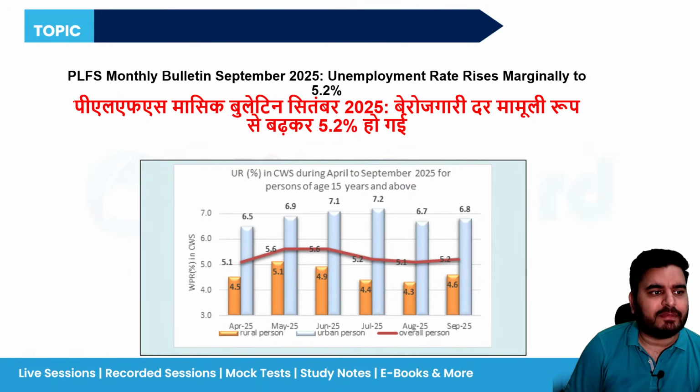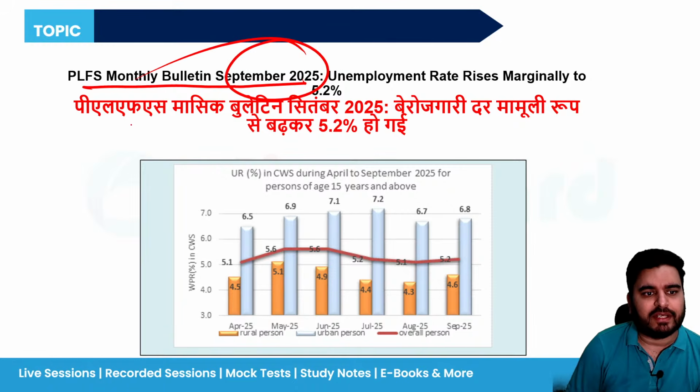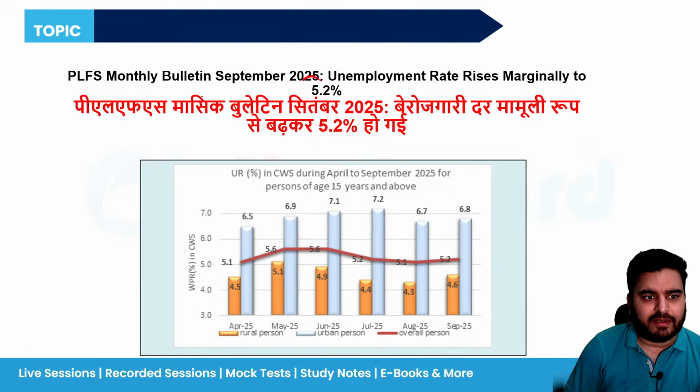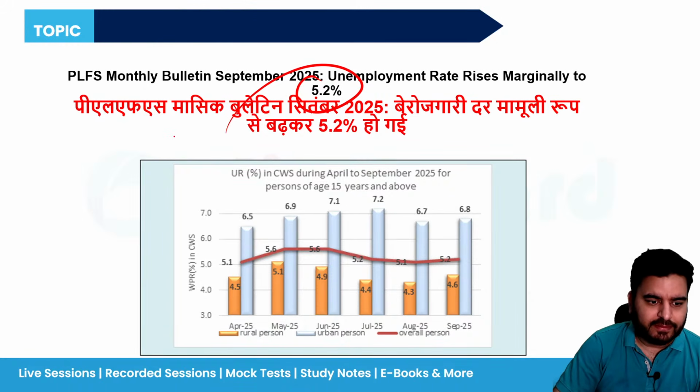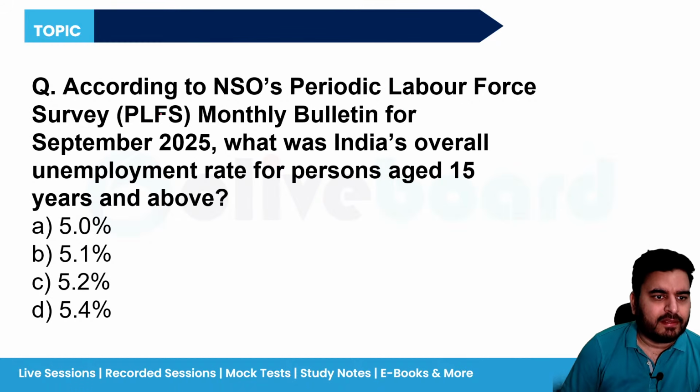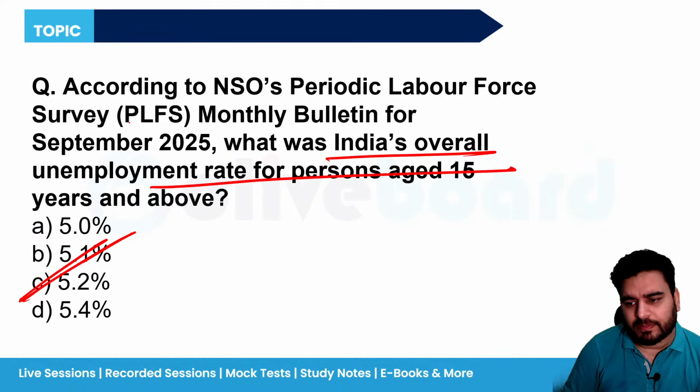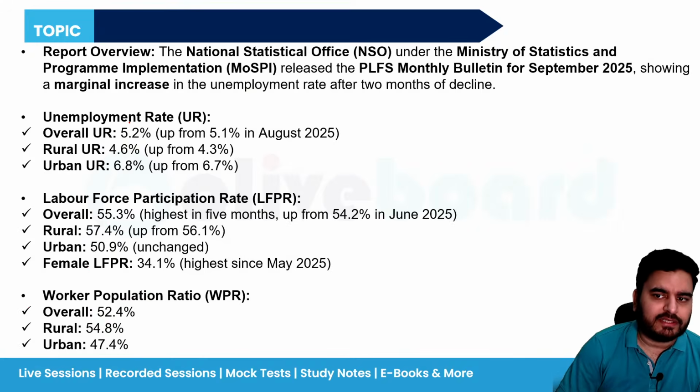Next is periodic labor force monthly bulletin September 2025. So every month they release the bulletin and they show what is the status of unemployment, worker population ratio, labor force participation rate. Every month they release this data. So right now for September 25 it was 5.2%. Okay. You can see here it is almost around constant around 5% the unemployment rate. Got it? So according to NSO's periodic labor force survey, what was India's overall unemployment rate? So it was 5.2%.